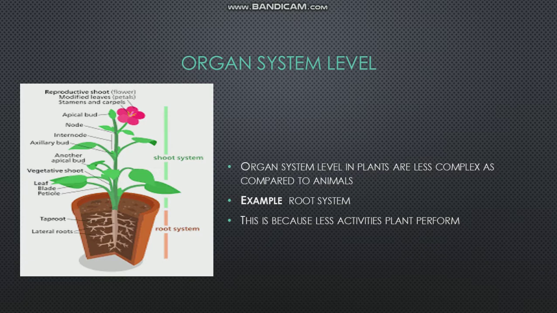Organ system level in plants is less complex as compared to animals because they have to carry out a very small amount of activities as compared to animals. For example, the root system, you can see the root system here.